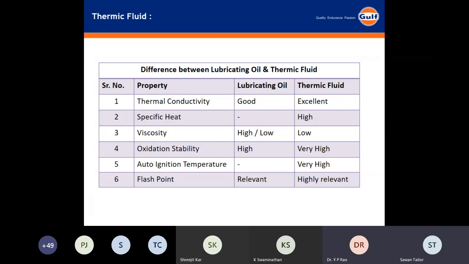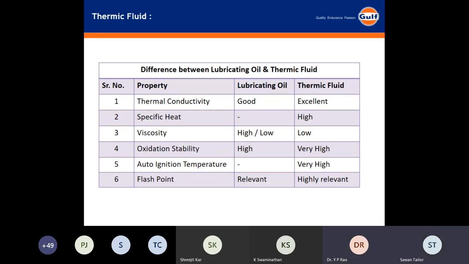So what does it tell you? Does it tell you something about the molecular weight and viscosity relation with auto ignition? Yes, if the viscosity is low, then the auto ignition temperature is high. Yeah, that's right. So again, auto ignition temperature depends upon the viscosity for a given composition. It's always important to use a given composition. If you use two different compositions of hydrocarbons, then that can vary slightly. Okay, yeah, go ahead.